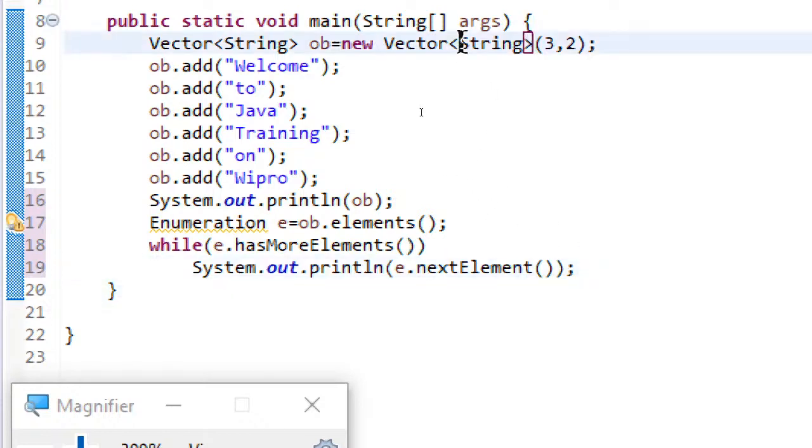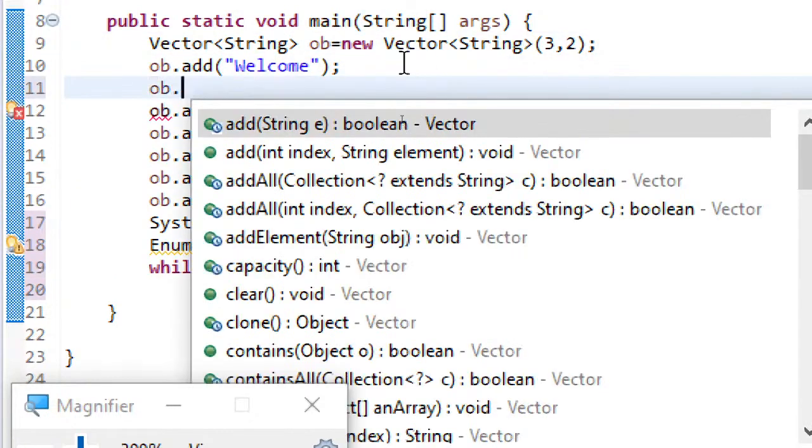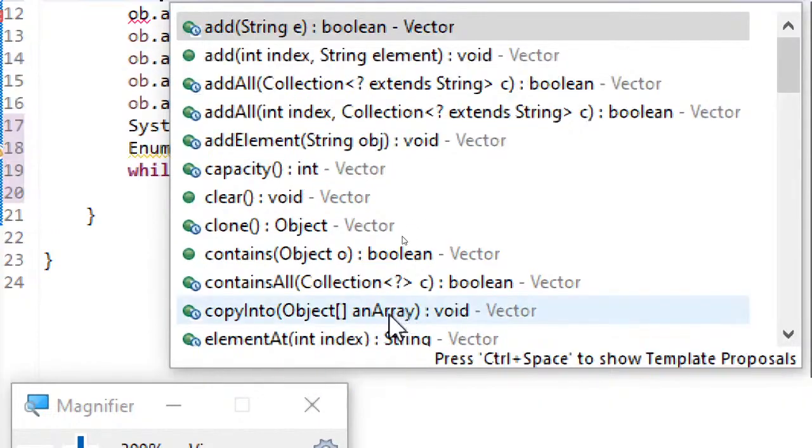And the other way to add elements to a vector is ob dot. Here you can see the different ways. Rather than add, addElement can also be used. This addElement is not there for ArrayList. With this you can add, and even here you can also add an element using insertElementAt index. You can specify like this, and this is another way of representing.